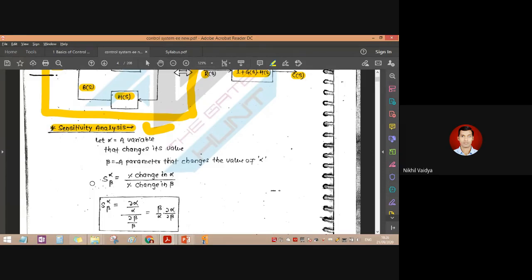So can you please tell me, is it required that a control system should be more sensitive or less sensitive? Ideally, our control system should be more sensitive or less sensitive?